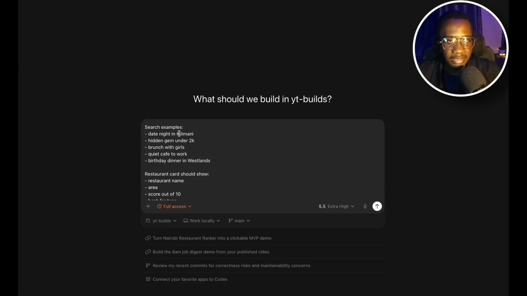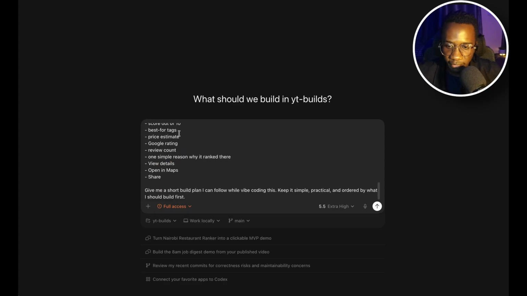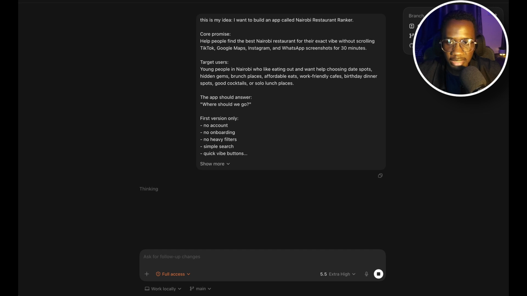So exactly the things that young people look for when they are looking for a nice restaurant. So that's more or less it. I can say, give me a build plan I can follow while vibe coding this. Keep it simple, practical, and ordered by what I should build first. So let's hit enter and let's see what it's going to give us.